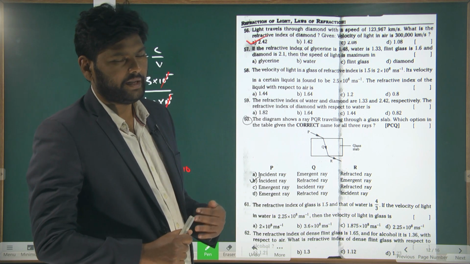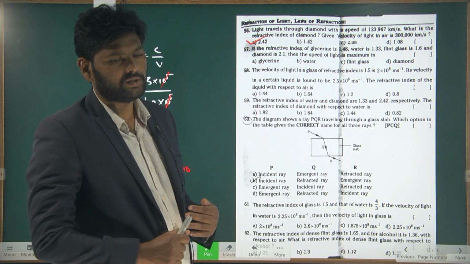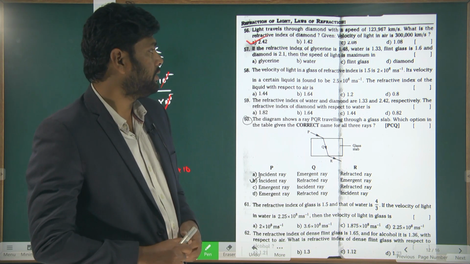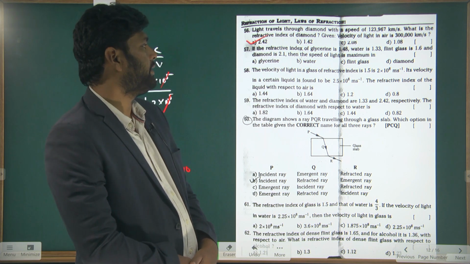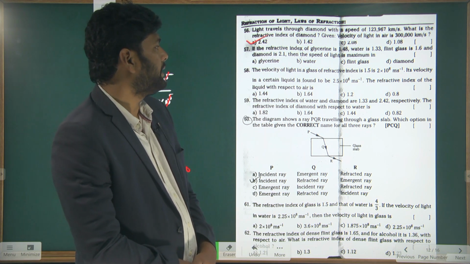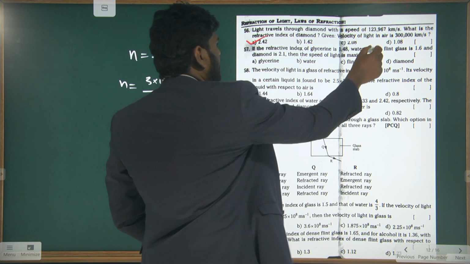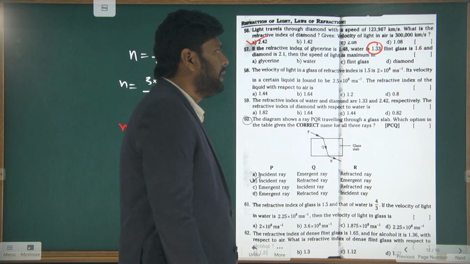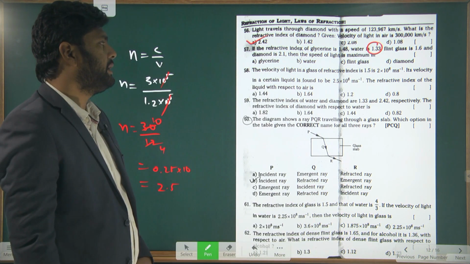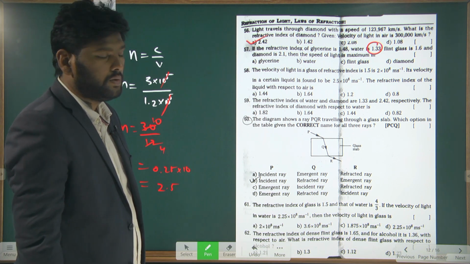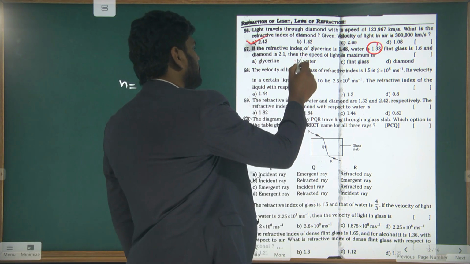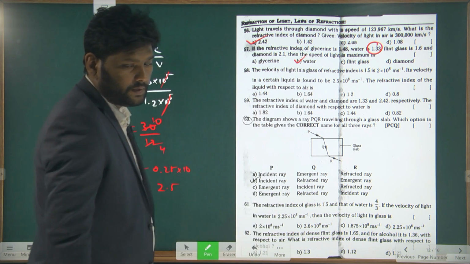Among all the mediums, surely water has the least refractive index. So in the water medium the speed of the light ray is more. So the answer is option B. Understand?